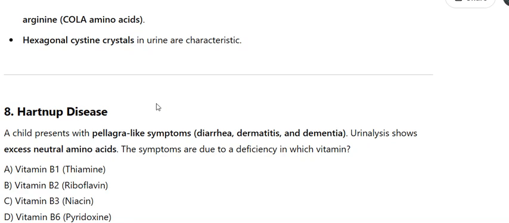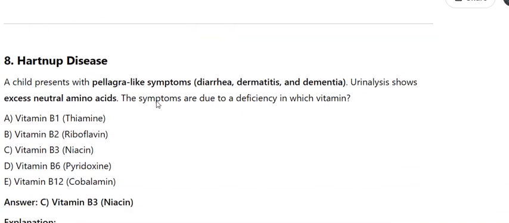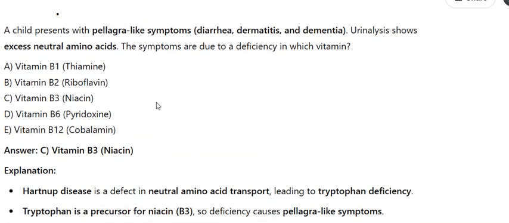Vitamin B3. Explanation: Hartnup disease is a defect in neutral amino acid transport, leading to tryptophan deficiency. Tryptophan is a precursor for niacin, B3, so deficiency causes pellagra-like symptoms.